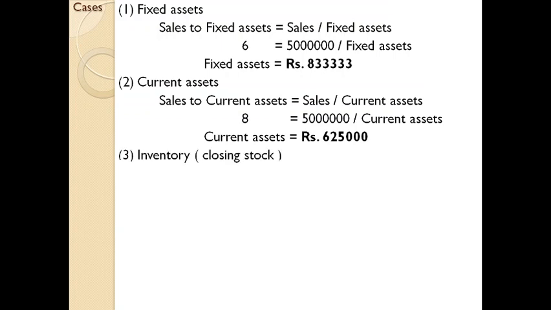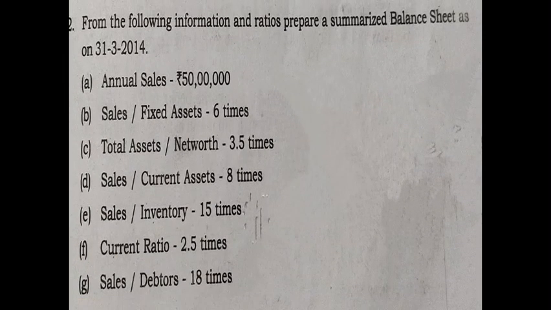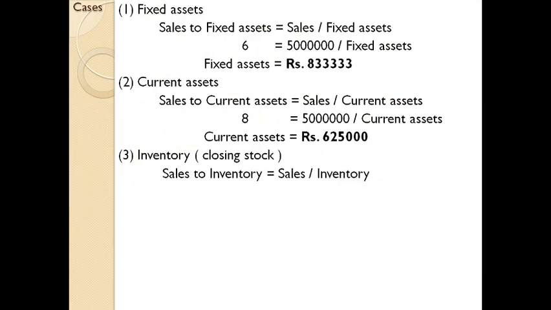Similarly, go through the question and select the equation where sales can be attached. See the next one. Sales to inventory is 15 times. Sales to inventory is sales divided by inventory. So 15 equals sales, 50 lakhs, also given in the question, divided by inventory. You can easily find the amount of inventory. Inventory is a term that can be used synonymously for closing stock, or stock that appears in the balance sheet.